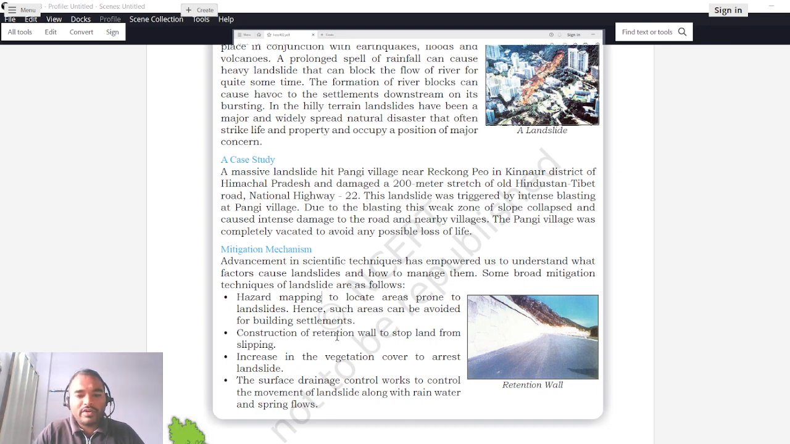Second, construction of retention wall to stop land from slipping. So as you see over here in this picture, there is a road and there is some wall-like structure built. So this is a new technology. You can see a hilly region over here. So in order to prevent landslide from these hills in this direction, a complete long patch of wall is constructed, so that if there is any landslide in this part, it will not come on the road, it will settle just before the wall. So building retention wall is the second technology nowadays.